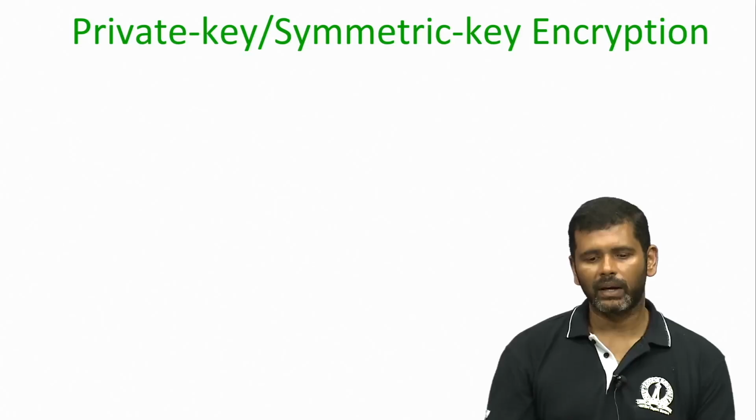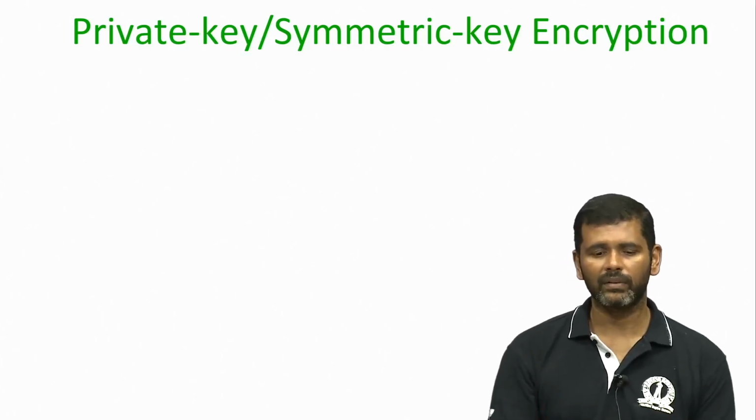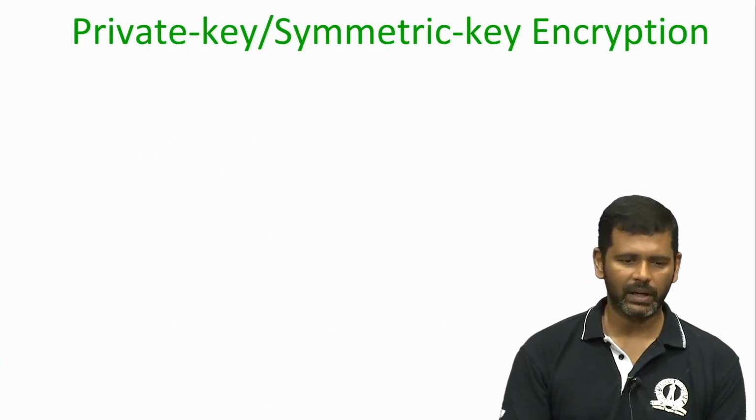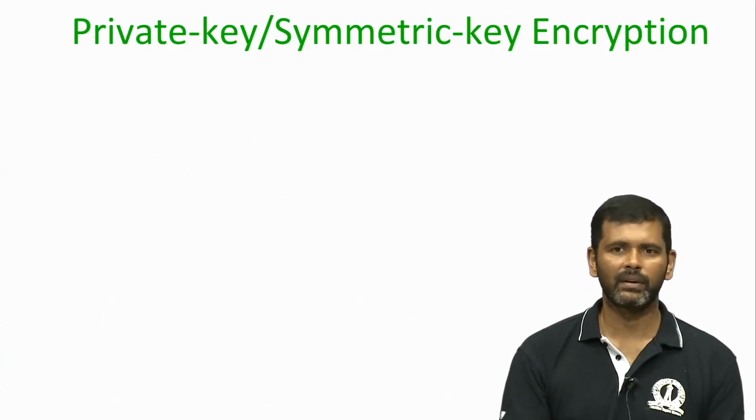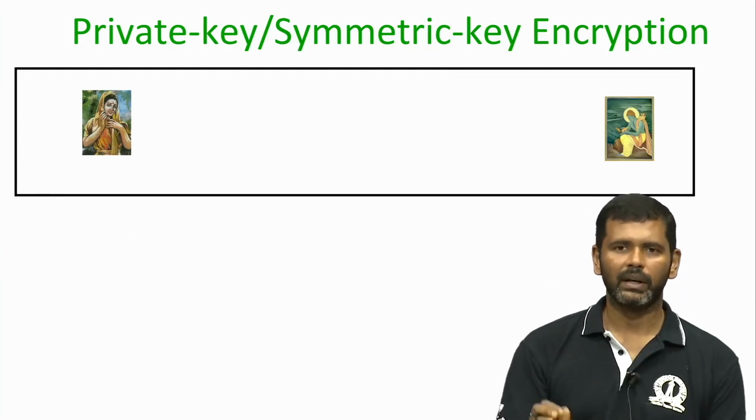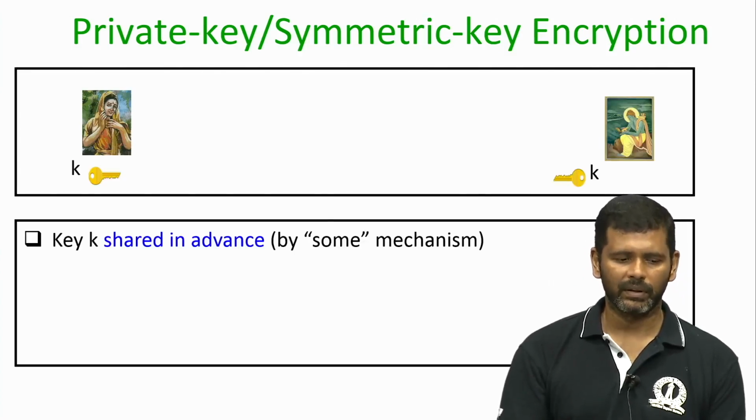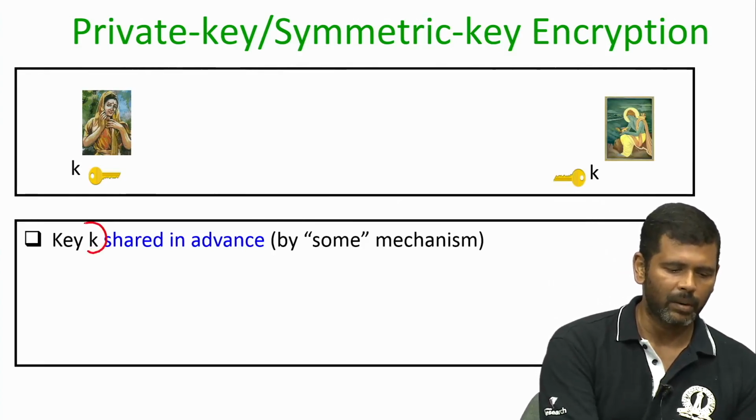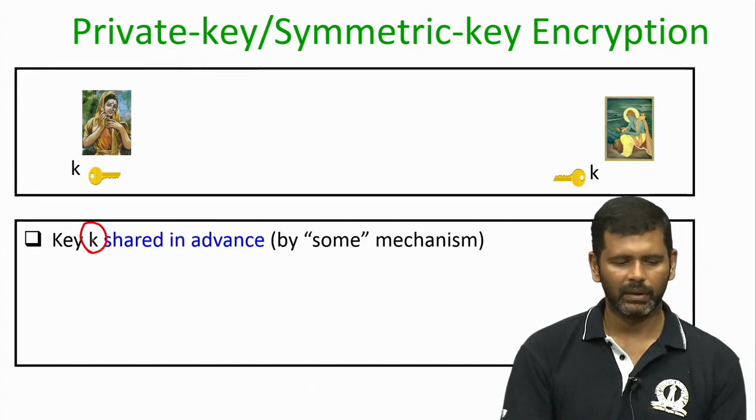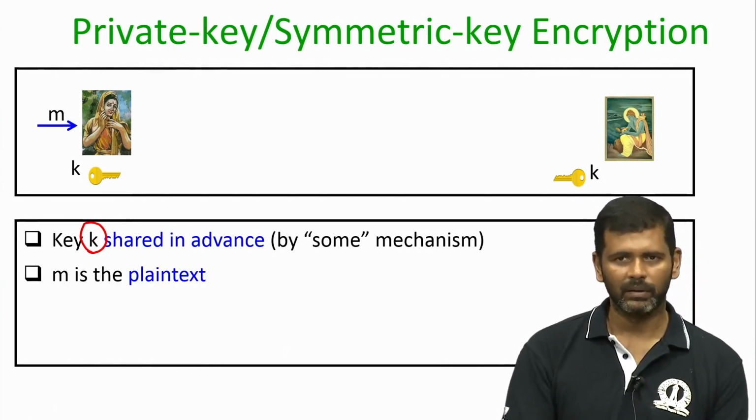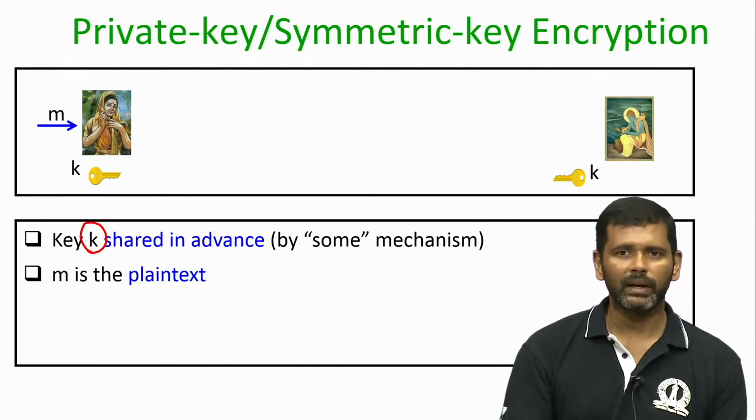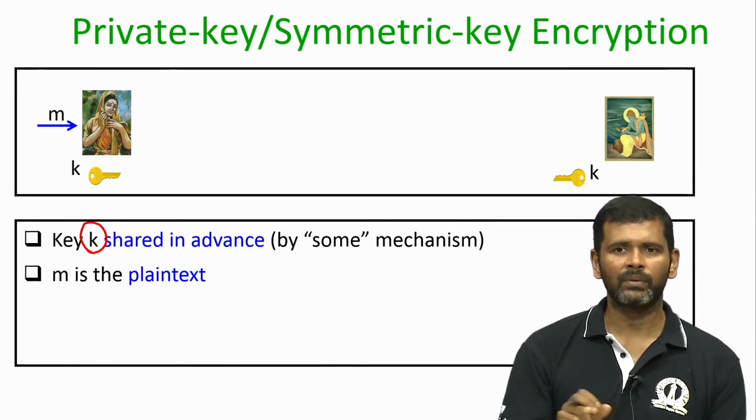It turns out that there are two classes of cryptographic algorithms which we use. The first category is that of private key or symmetric key encryption. In symmetric key encryption, the setting is the following. It will be ensured that a common key is already shared between Sita and Ram by some mechanism, say by running a key agreement protocol, and no one else apart from Sita and Ram knows the value of that key.